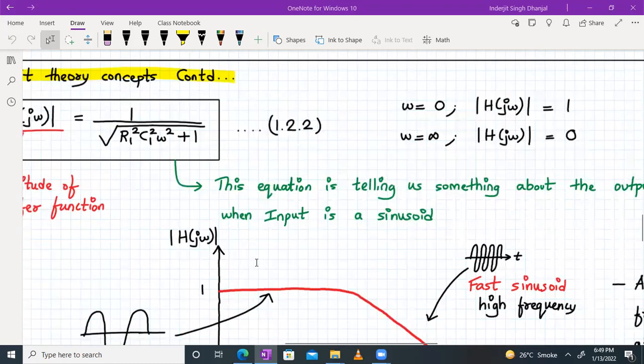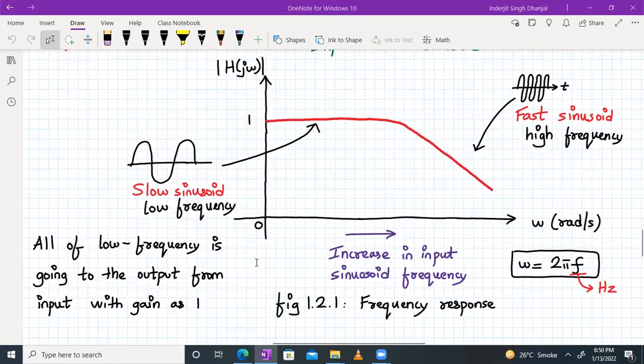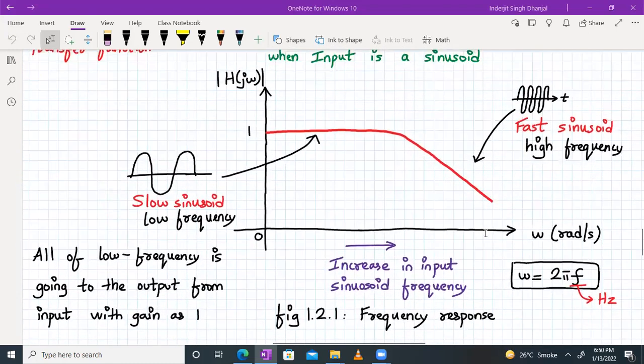So let's represent that in the form of a frequency response. So what is this graph? This graph is omega versus mod of H of j omega, and we have normalized it to 1. So for low frequencies, for omega equal to 0, the H of j omega value is 1. And for very high frequencies, its value is infinite. Now, this is just an assumption that it might behave like this.